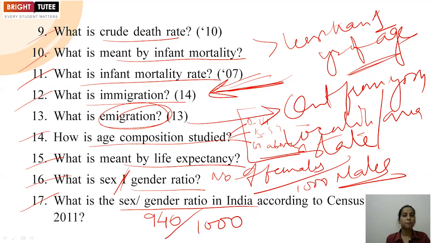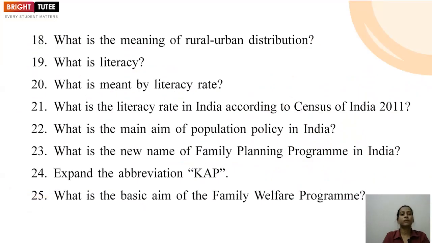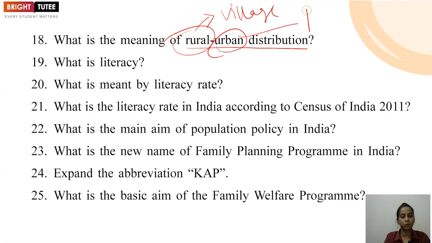1000 males. Clear? Another question they have asked: what is the meaning of rural and urban distribution? We know that here we are talking about the people belonging to a particular village, or urban, people belonging to a town or city, and accordingly the distribution in these areas is known as rural urban distribution. What is literacy? In India, literacy is defined as a person.